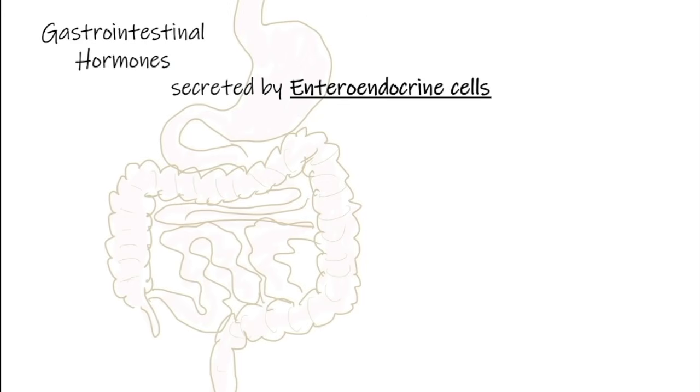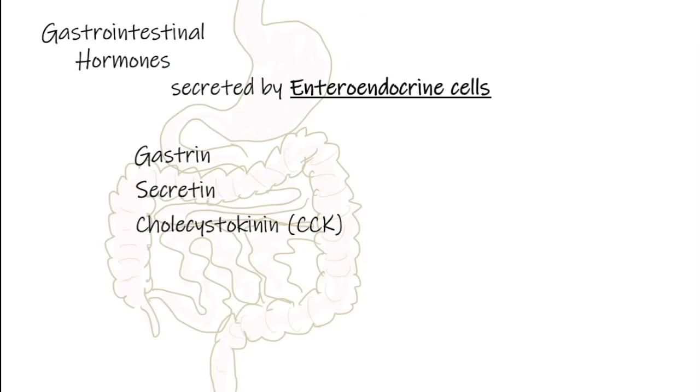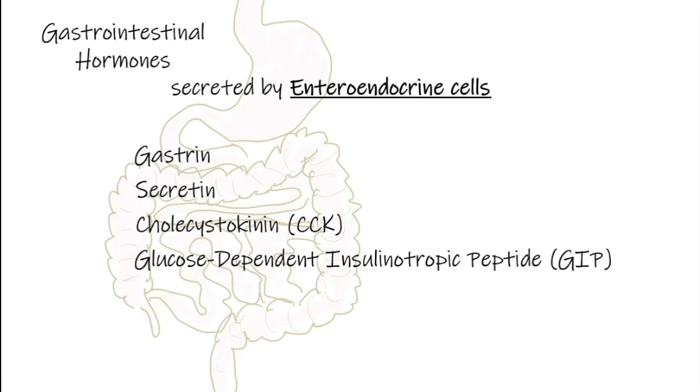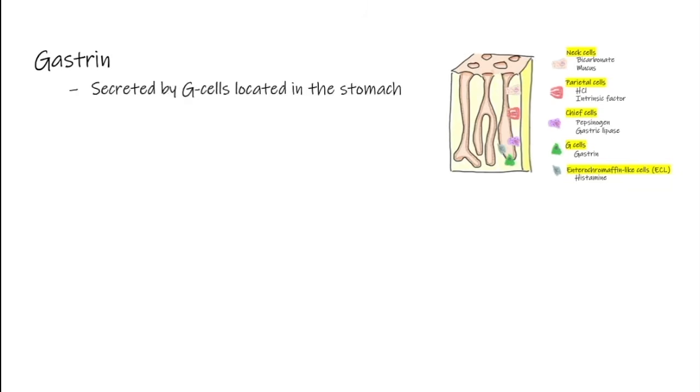That's to be contrasted with exocrine function that we've already talked about, where substances are secreted directly into the lumen of the GI tract. The hormones we will be discussing include gastrin, secretin, cholecystokinin, or CCK for short, glucose-dependent insulinotropic peptide, or GIP, and glucagon-like peptide 1, or GLP-1. Let's first look at gastrin.